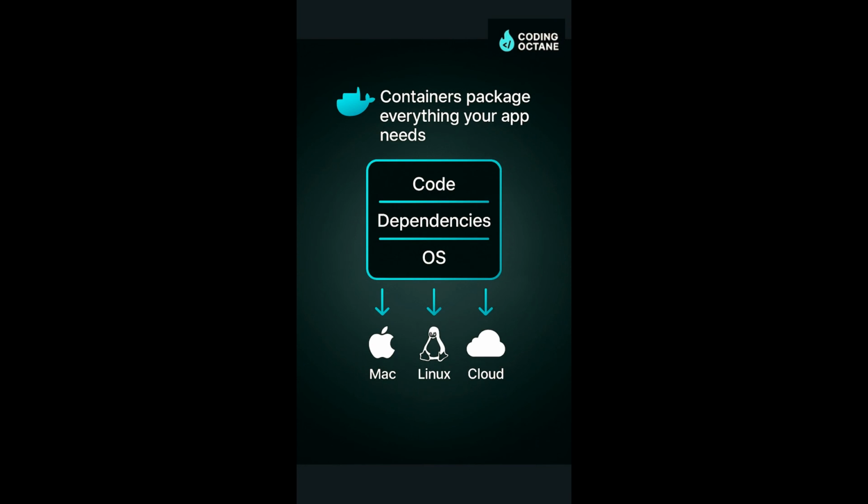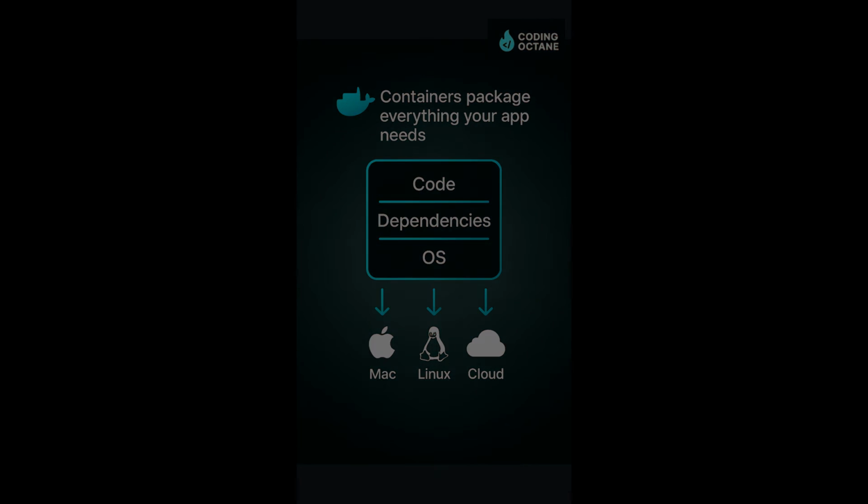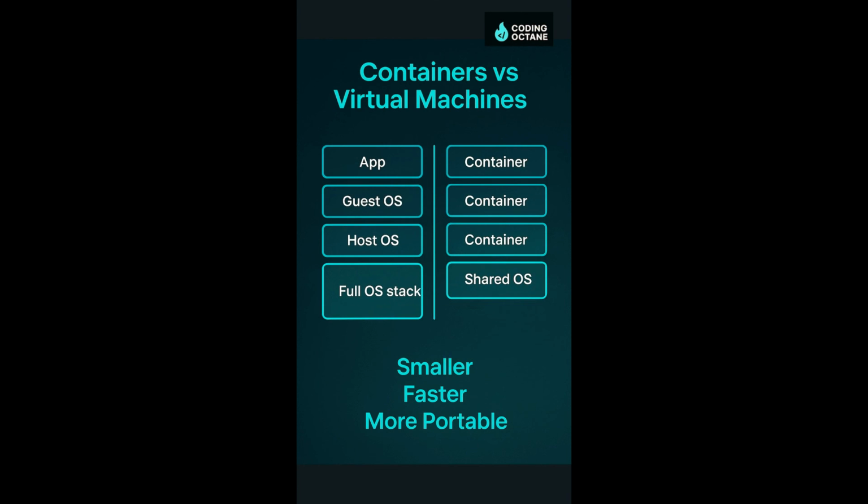Now here is where Docker really shines. Instead of setting up dependencies manually every time, Docker packages everything your app needs into one clean container. That means your code, your dependencies, even the operating system layer, all bundled together. Once built, this container can run anywhere, on Mac, Linux, or even in the cloud. And it will behave exactly the same way every single time. That's the power of Docker's portability. Build once, run anywhere. So what makes Docker containers so special?